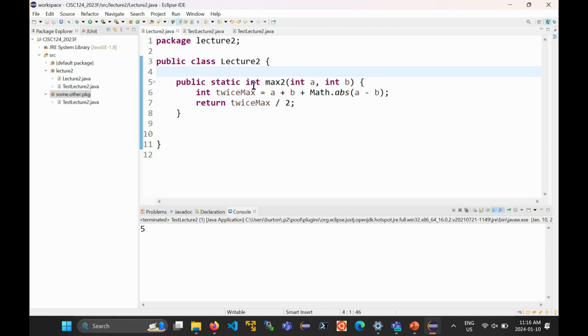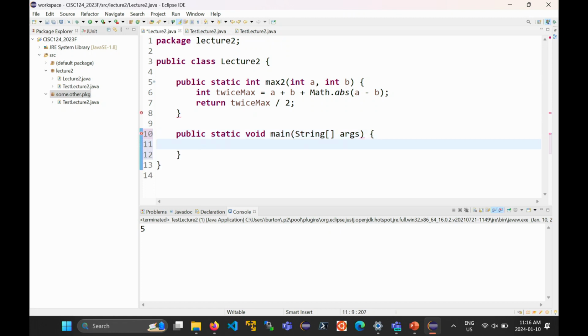Okay, if you're back in lecture 2, though, everything I told you doesn't apply anymore. Right? So if I put a main method here, public static void main, all right, so I'm now inside the lecture 2 class. I would like to call the method max2, right? You don't have to do anything special here. You just call max2, right? So int x, I guess, equals max2, and then 5 and minus 3, right? And everything's fine, right? If I want to print out the value, I can print out the value.